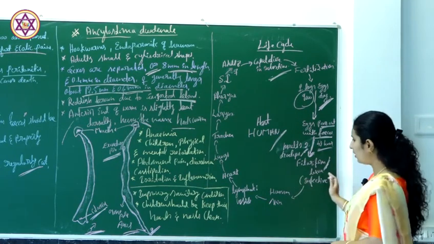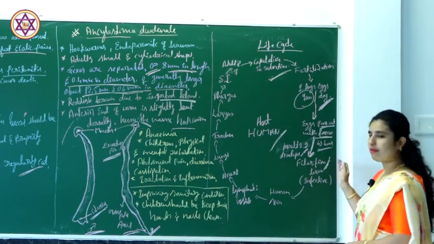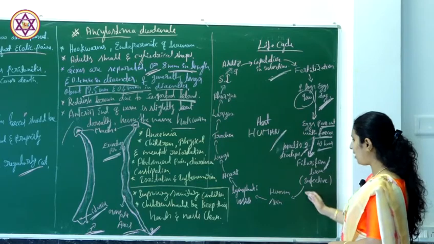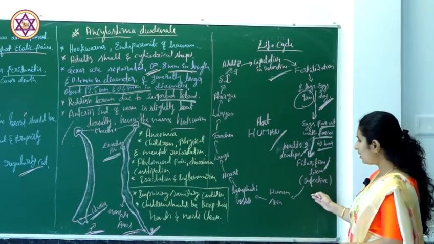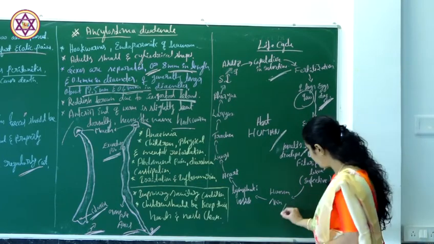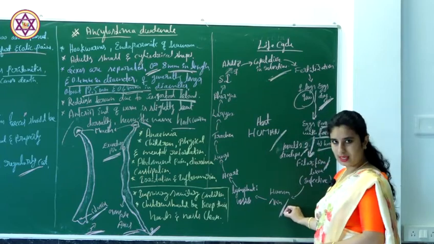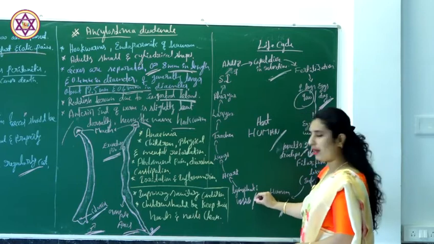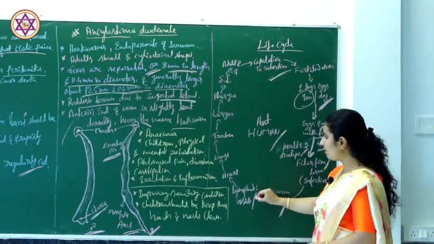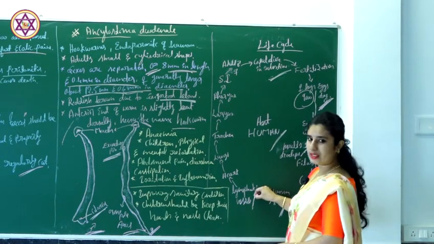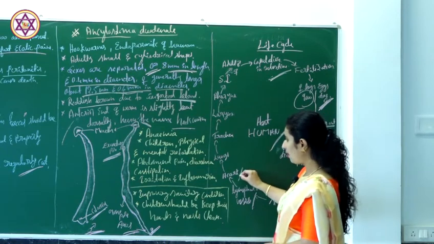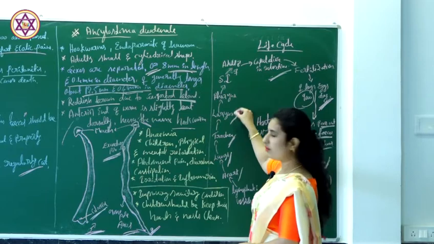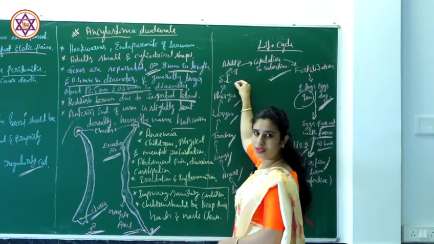The larva enters the human skin and penetrates into the lymphatic vessels, and from the lymphatic vessel it moves into the heart, lungs, trachea, larynx, pharynx, and comes to the small intestine.